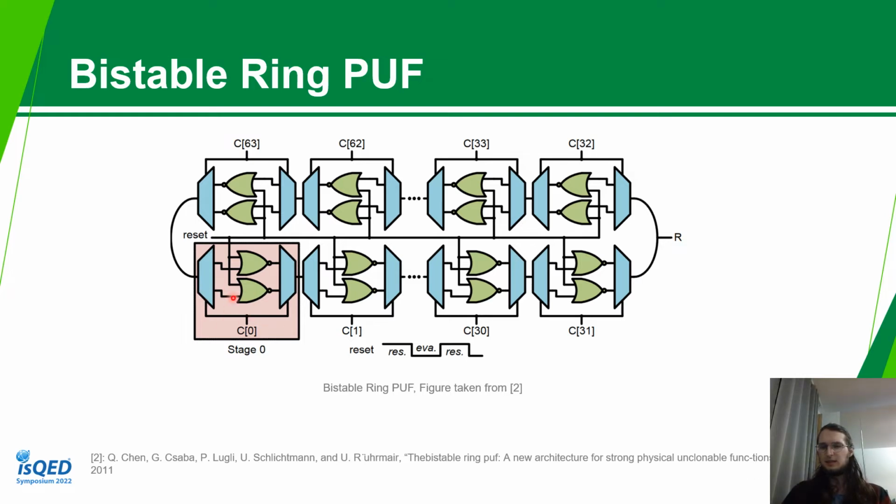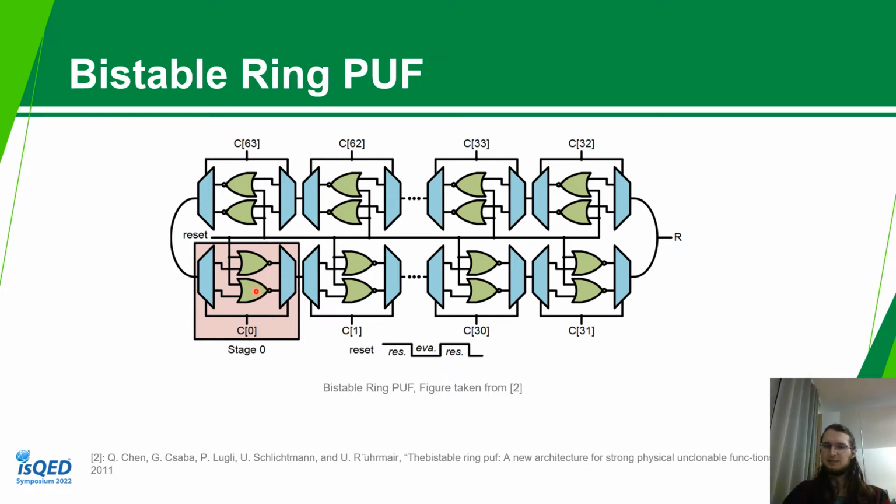Now we can apply power to this structure and just check which state it will have. So if we just say this inverter gets a 1 as an input, it would have to output a 0 here, and then the next one would have to output a 1 since it gets a 0 as an input. And the two stages here are, this one outputs a 0 or 1, and we could basically read out this response at any point in the PUF.